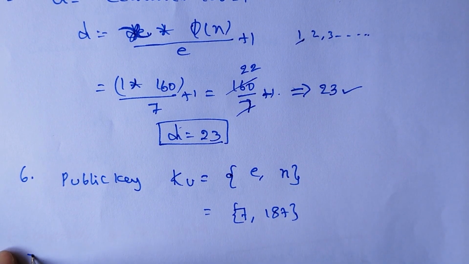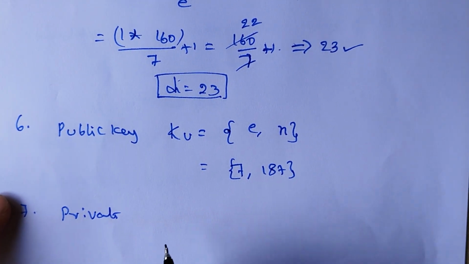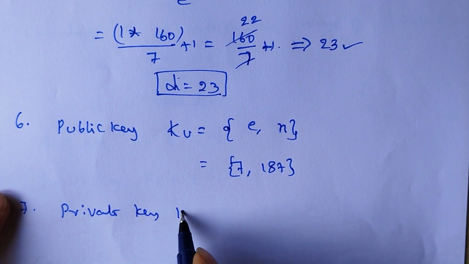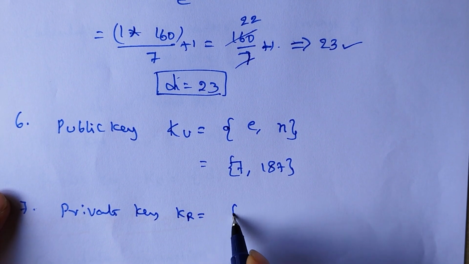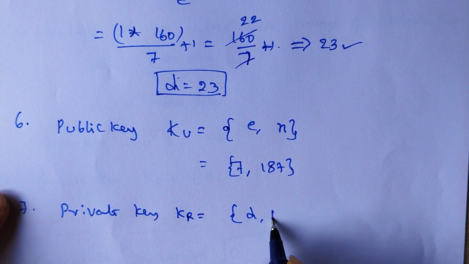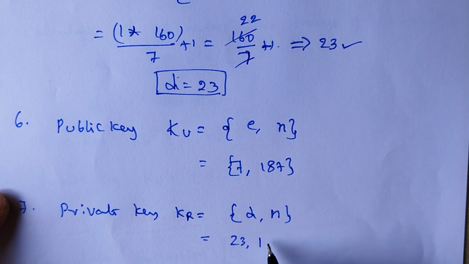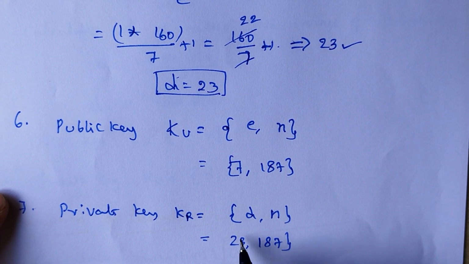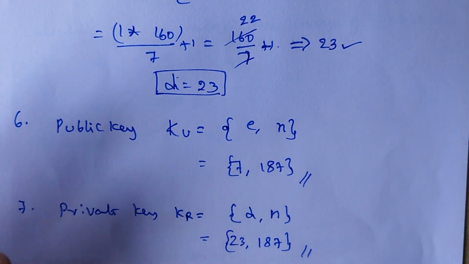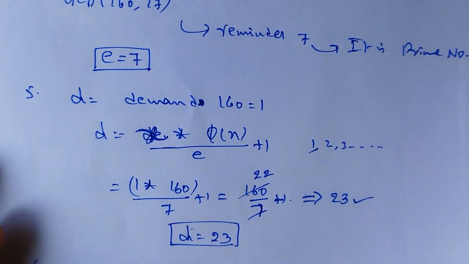Next, what is the private key we have to consider? Private key KR equals D comma n. What is the D value here? D value is 23, n value is 187. According to this public key and private key, we have to perform the RSA algorithm.